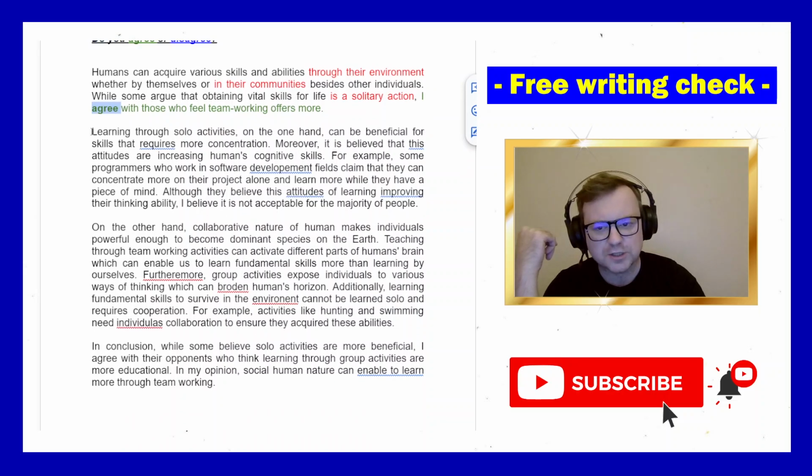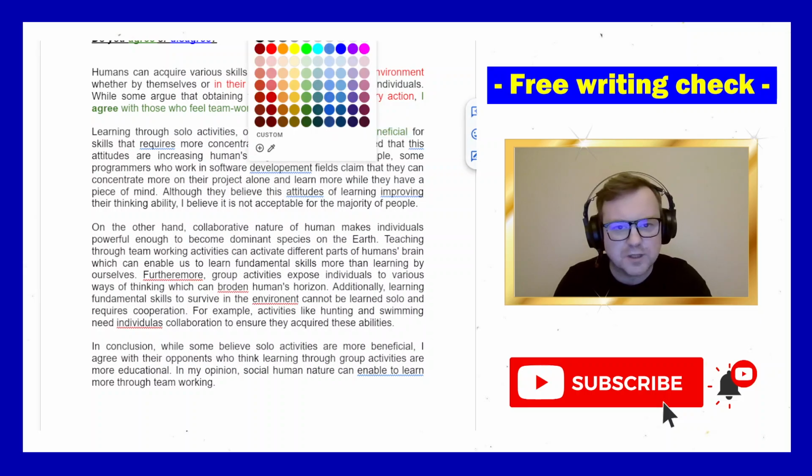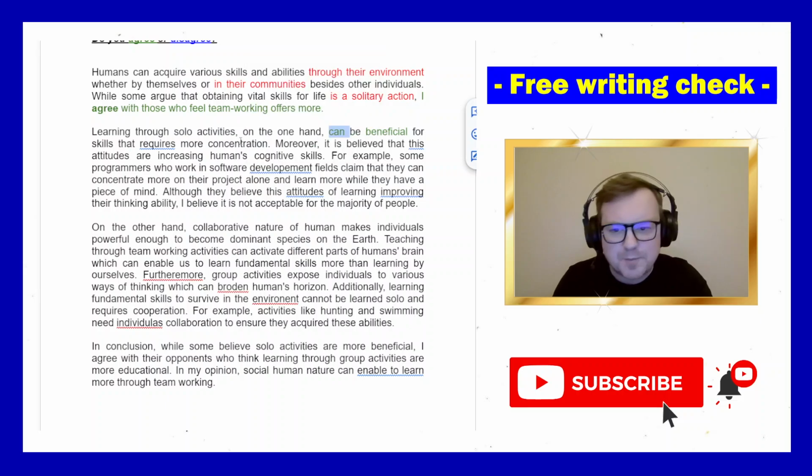But okay, let's look at the language. Learning through solo activities, on the one hand, can be beneficial. Cool, I like this, beneficial, very nice. And I like this modality, can be beneficial, hedging language, nice. Can be beneficial for skills that requires. So skills, plural, requires, singular. So that's a mistake. Skills that require.